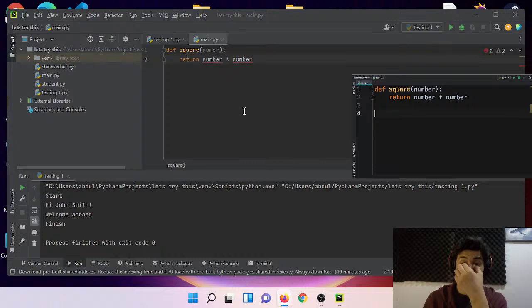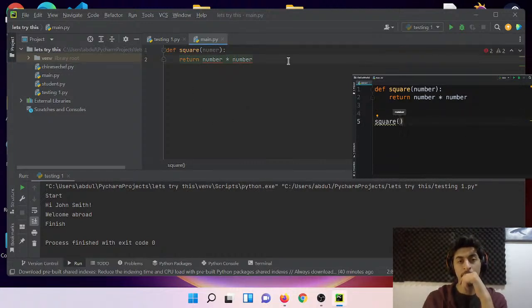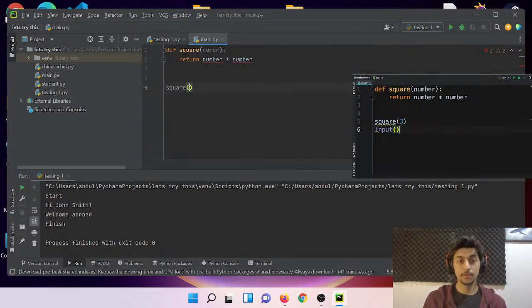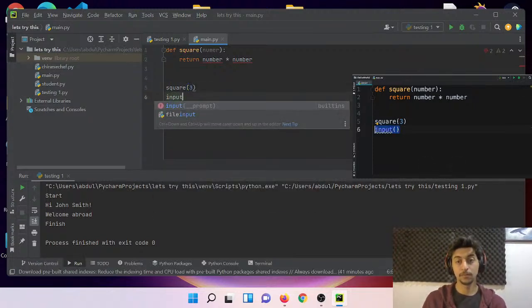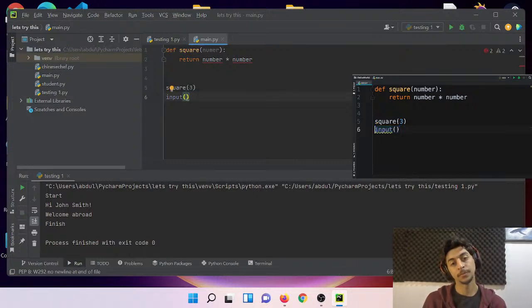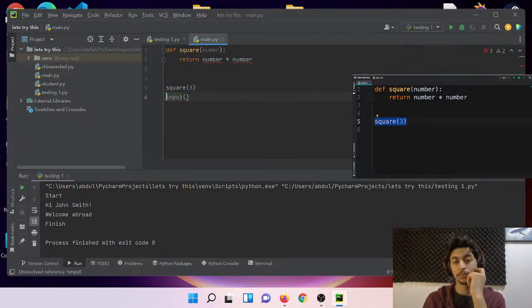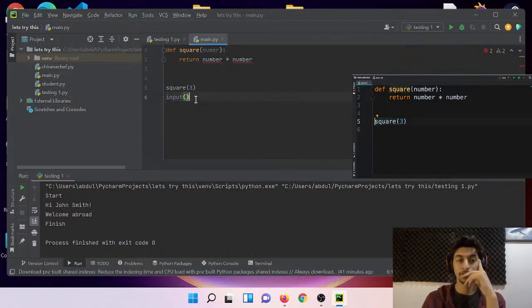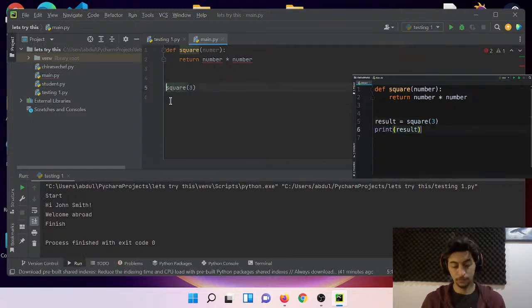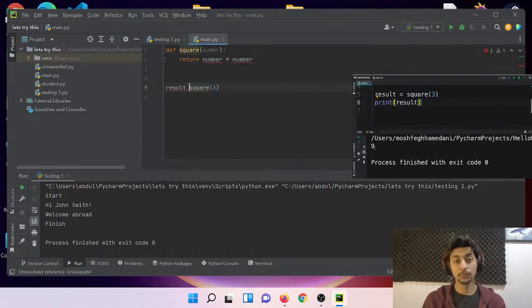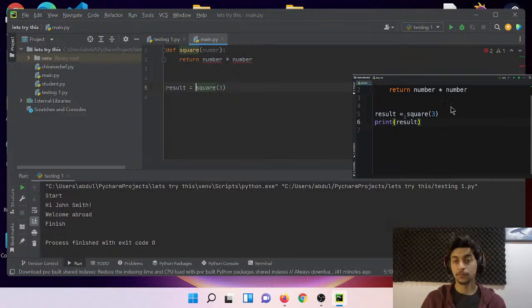So with this, when we call the square function, let's say we give it 3, now this function returns a value, just like the input function of Python. This input function waits for the user to type something and press enter, and then it will return the user's input as a string. So we can get it and store it in a variable like this, right? We have the same story with our square function. So our square function returns a value. We can simply get it and store it in a variable. Let's call that result. Now we can print result on the terminal. There you go. So result is 9.